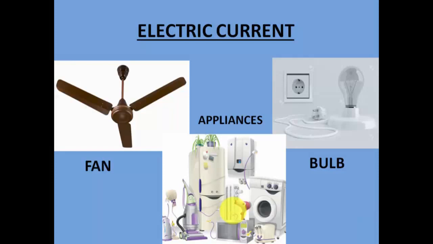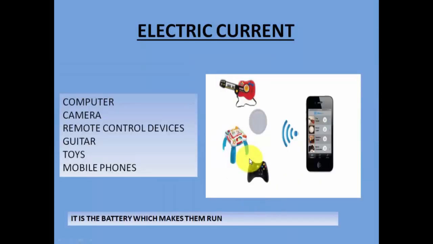There is electric current flowing. When you switch on a switch, the electric current flows and it makes the fan move. When you press a particular switch, the electric current flows and it makes this bulb glow. And similarly, the rest of the appliances at home. So what is electric current?